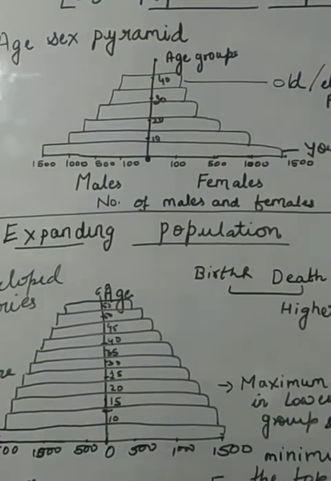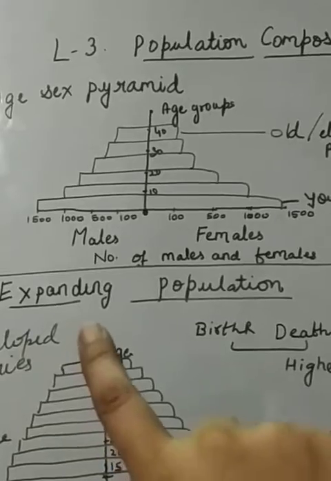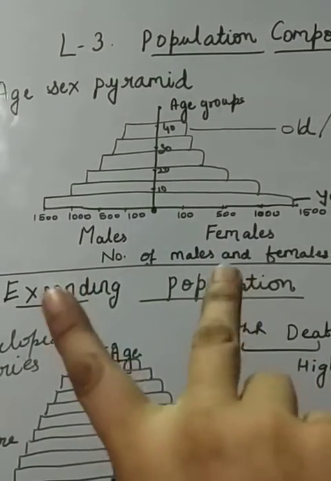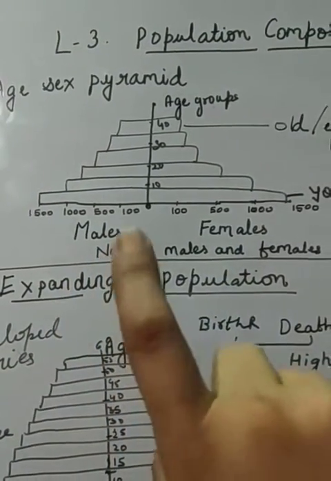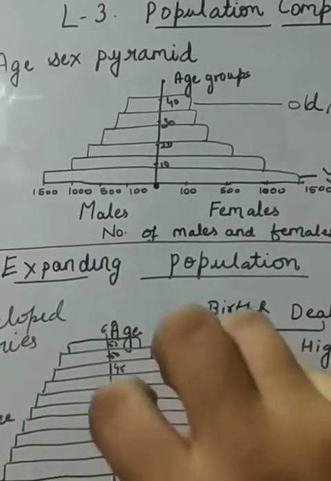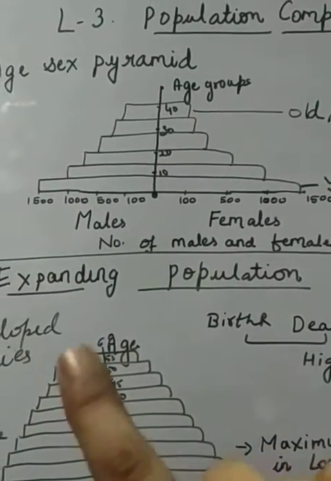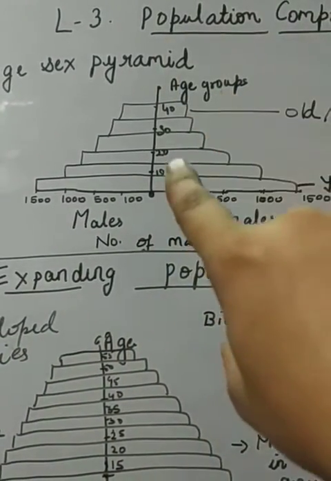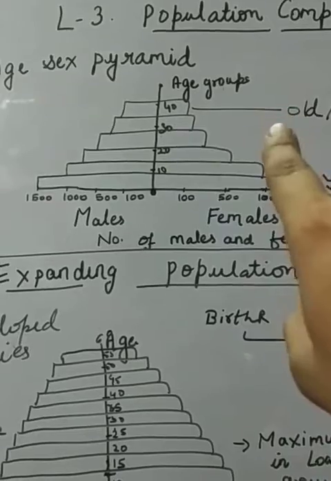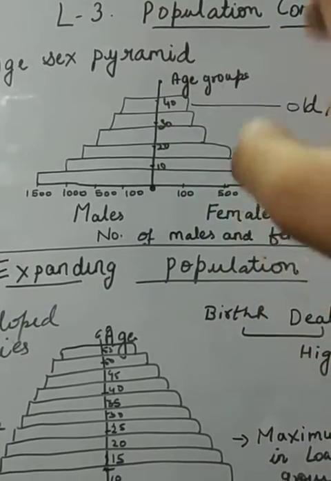अब what is there in this group? इस group में है क्या? Look at the figure. Male and female are the two categories which I told you about in sex ratio. It is very important because on the basis of these two categories we decided all the things in population composition. I have drawn a straight vertical line, which shows the age groups of people: 0 to 10, 10 to 20, 20 to 30, 30 to 40 and 40 and above.